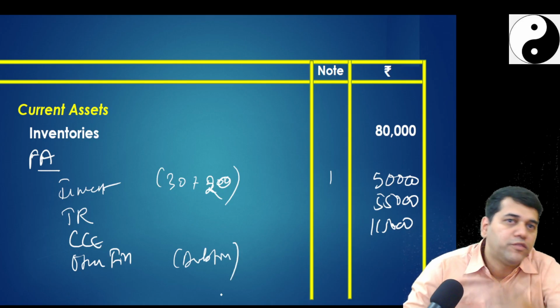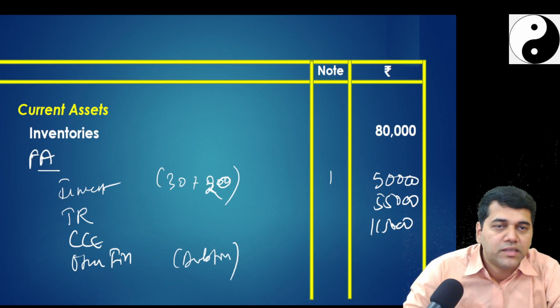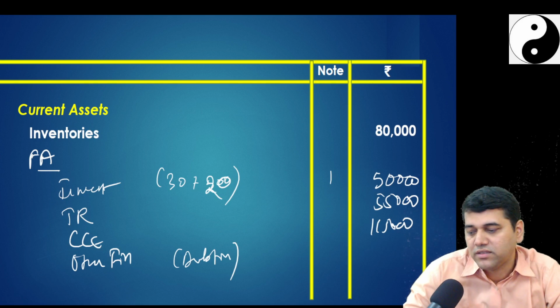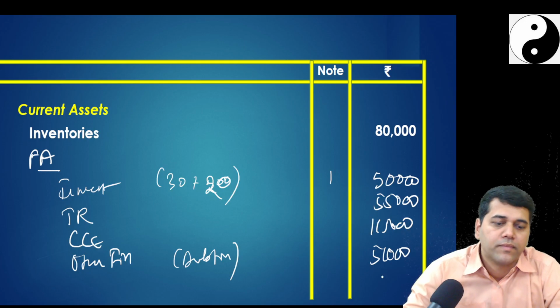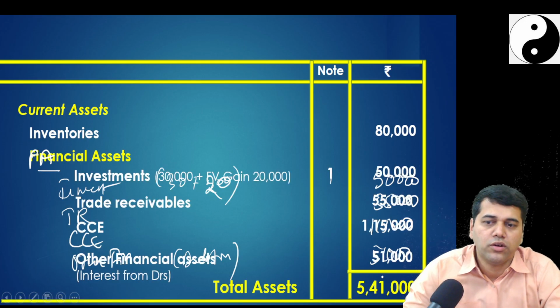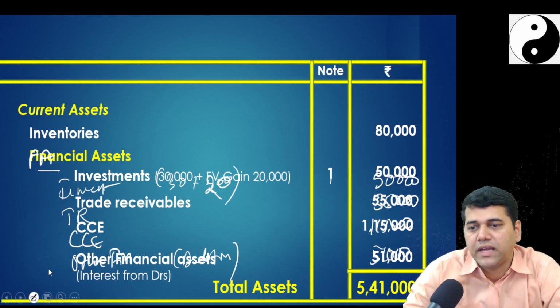Interest from debtors. Did we not write one note there? The money to be received from the debtors is your other financial assets, no? 51,000. We separated it, no? So you have got the total of the assets 5,41,000.